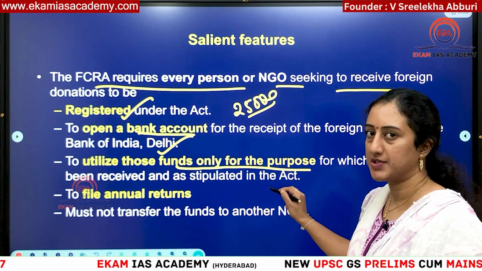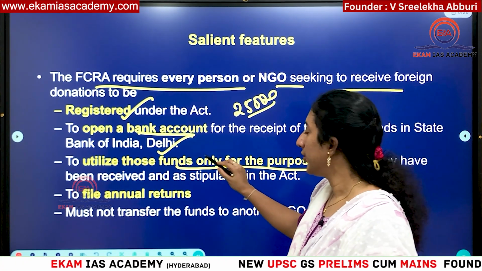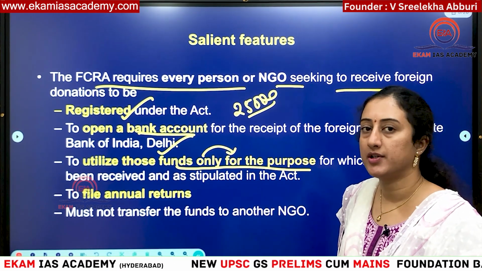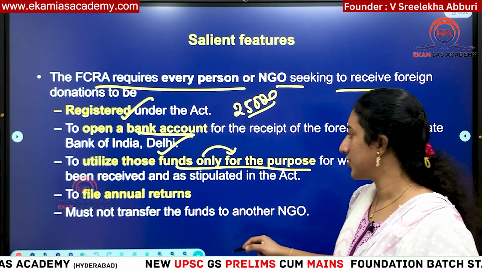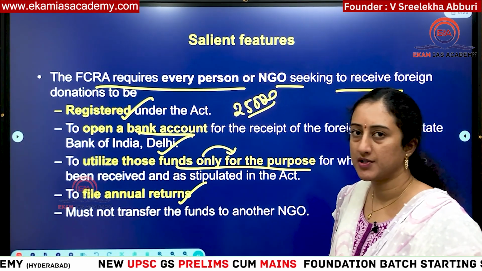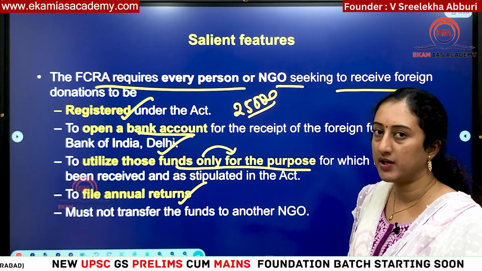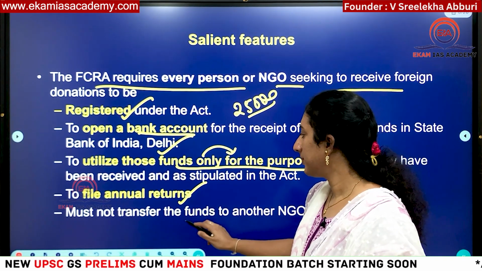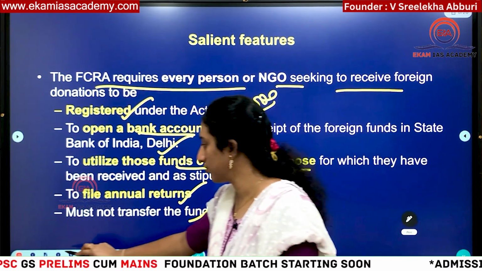Only for those purposes you have to use those funds, and you cannot transfer these funds to another NGO. That is another important feature. And you have to file annual returns, how much you have received and how much you have spent, all these things have to be filed, and you must not transfer funds to another NGO, as I told you.